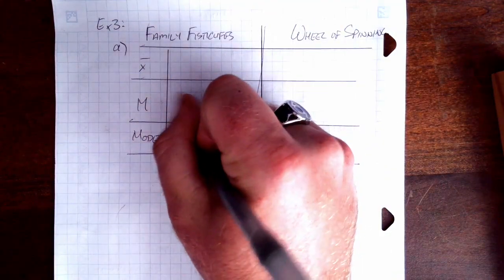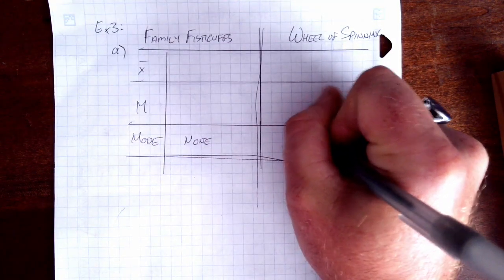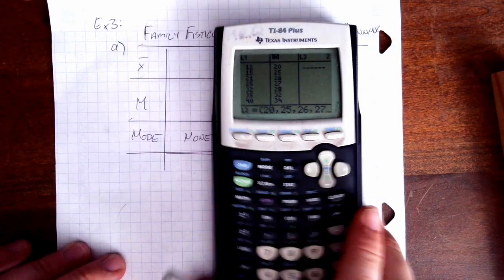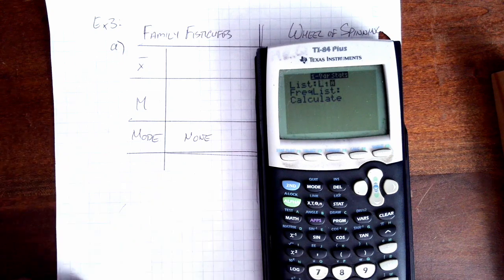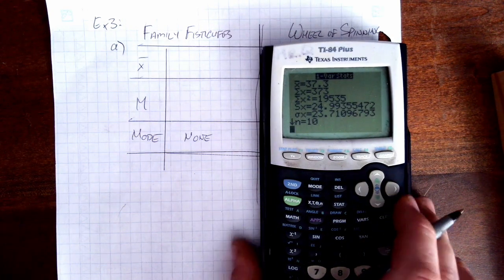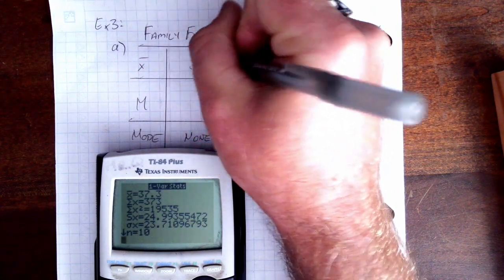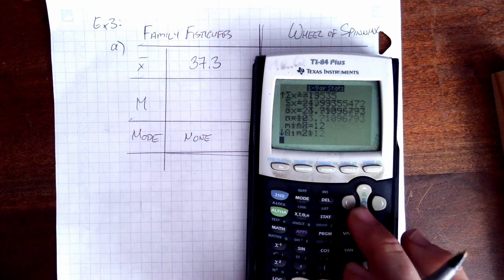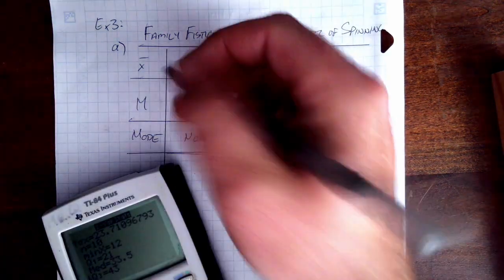So we just found that there is no mode in either of these. So for Family Fisticuffs, stat, calc, 1 on L1. Our mean, our average age, is 37.3 years old. And our median age is 33 and a half years old.